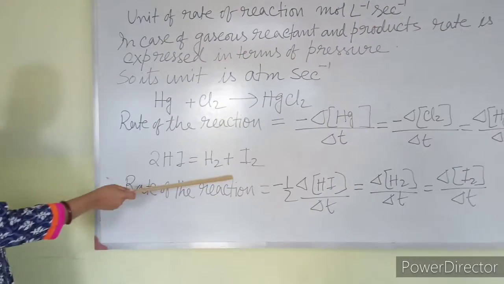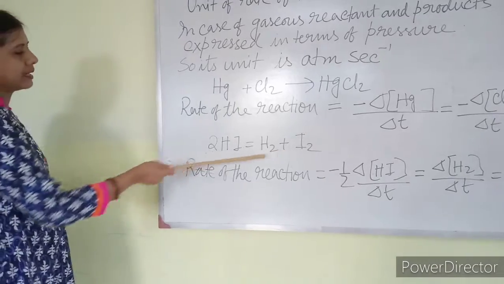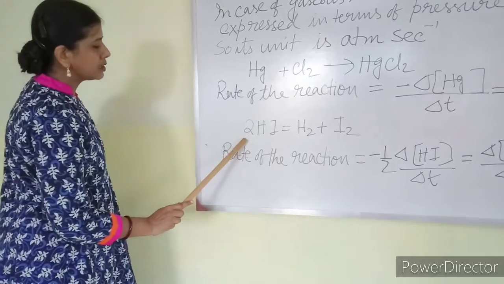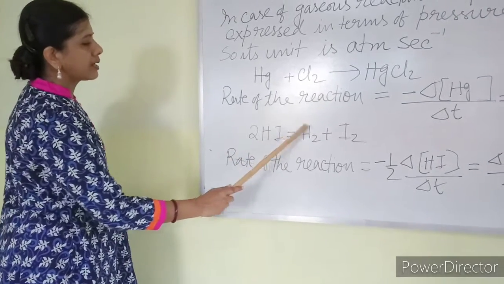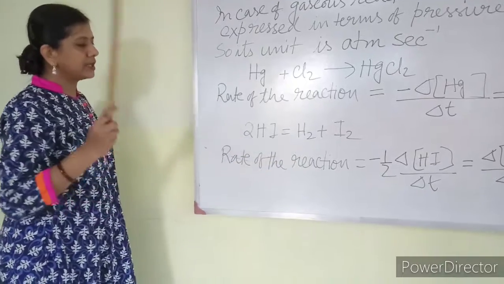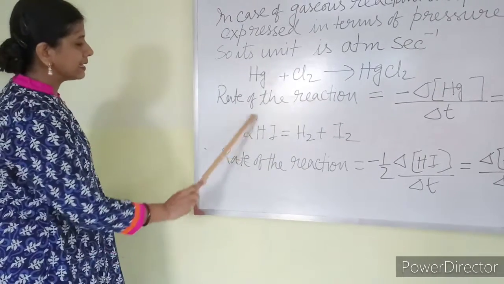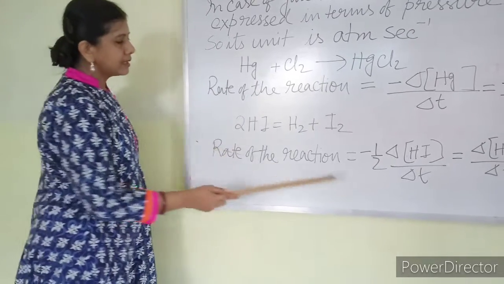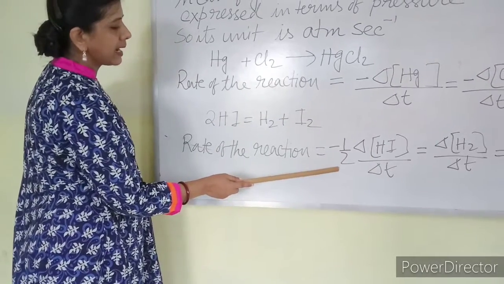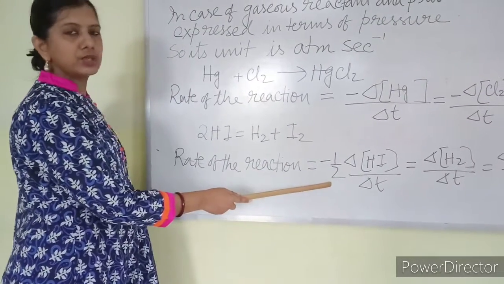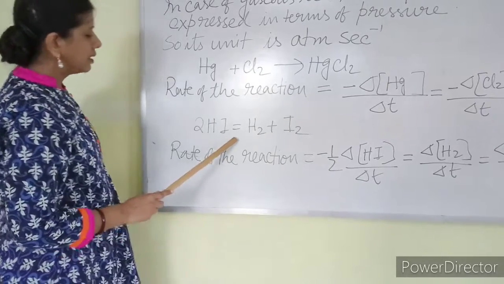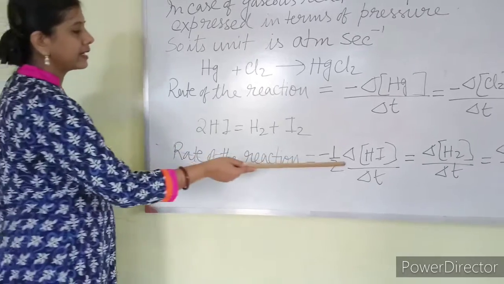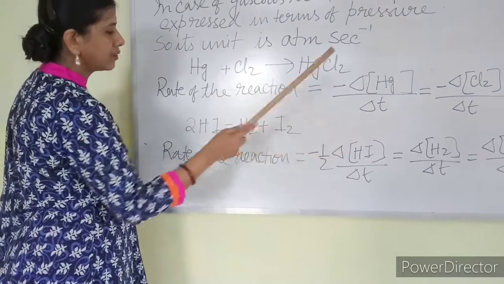If there is a change in the stoichiometric ratio, that is this kind of equation, 2HI equal to H2 plus I2. Here HI is 2 moles, this is 1 mole and this is 1 mole. So there is a change in the stoichiometry. If any number is there with a product or reactant, in the rate of the reaction I have to divide by that stoichiometric number. Here the rate of the reaction will be negative of change in the concentration of HI.